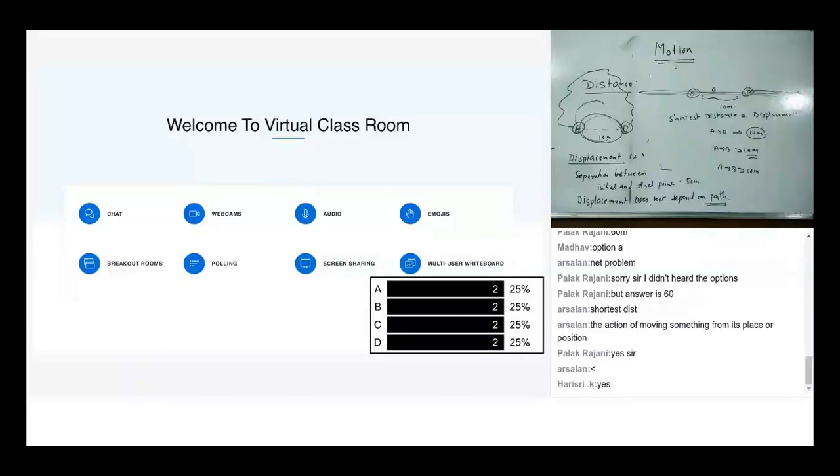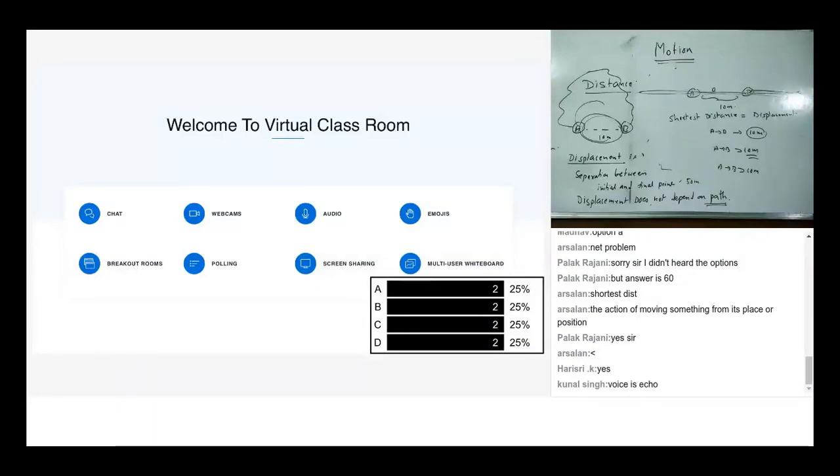Any doubt in this? Very good. Now the next thing that we have is displacement. How do we define displacement? Displacement is the separation between initial and final point, right? Displacement is separation between initial and final point.